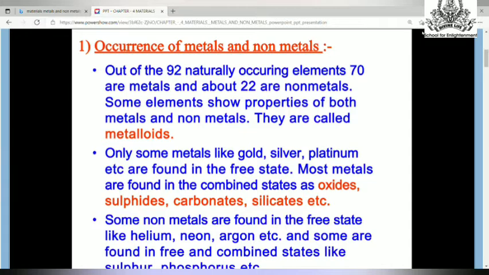Yes, but most of the metals are found in combined states as oxides, sulfides, carbonates, silicates, etc. Some non-metals are found in free state, like helium, neon, argon, etc. And some are found in free and combined states, like sulfur and phosphorus.